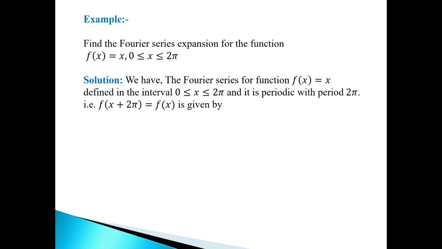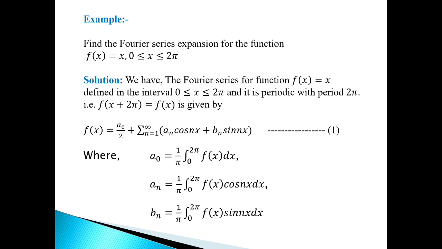So solution, we know that the Fourier series in the interval 0 to 2 pi, where f of x is a periodic function with period 2 pi, that is f of x plus 2 pi is equal to f of x, is given by the formula f of x equal to a naught by 2 plus summation n running from 1 to infinity a n cos nx plus bn sin nx. Suppose this is our first equation, where a naught, an and bn are given below.